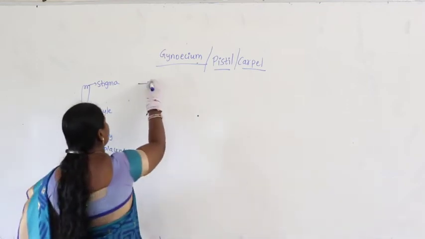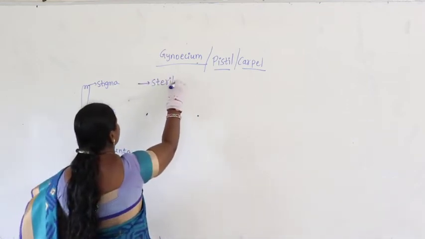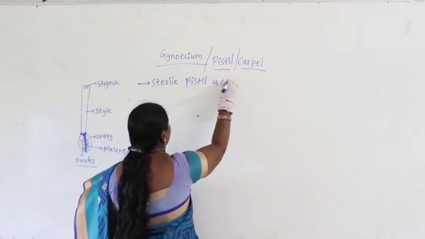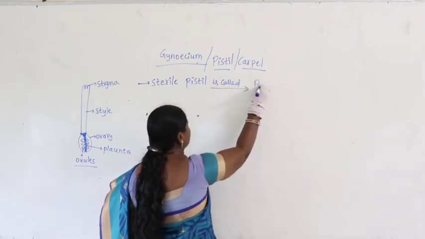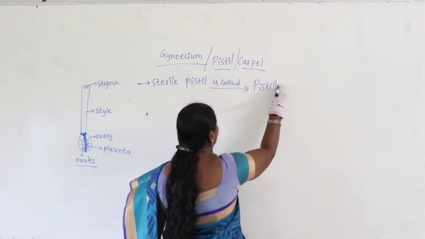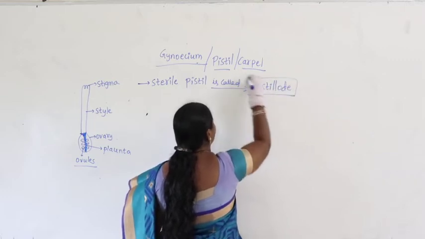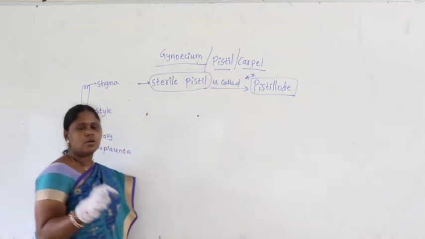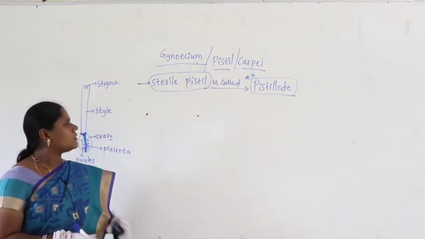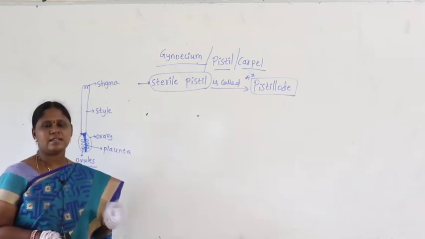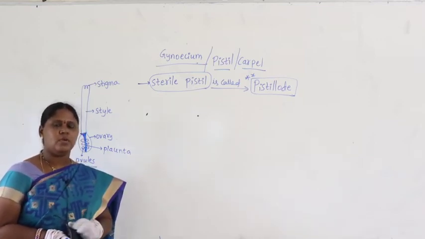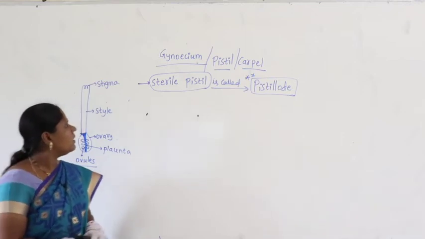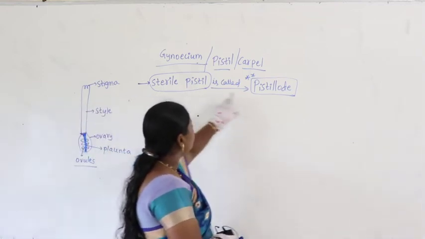Now here we say a sterile pistil. Sterile pistil is called pistillode, meaning it does not have a fertile ovule. As we discussed for stamen, a sterile stamen is called staminode. Similarly, a sterile pistil is called pistillode.